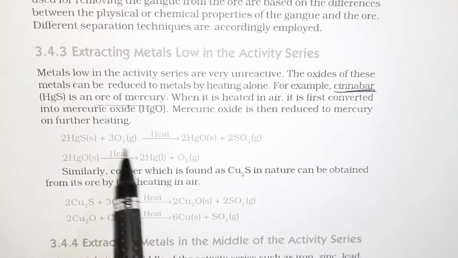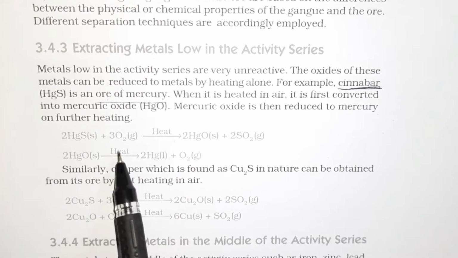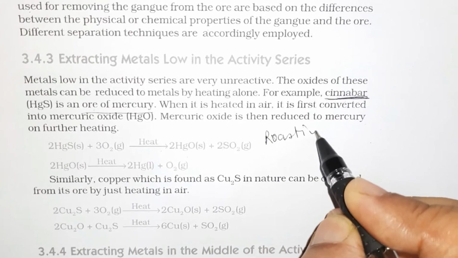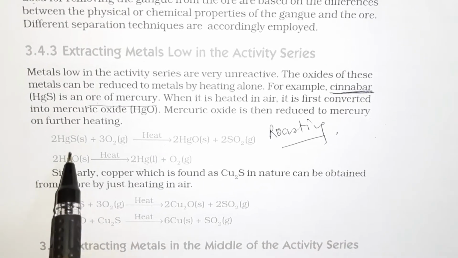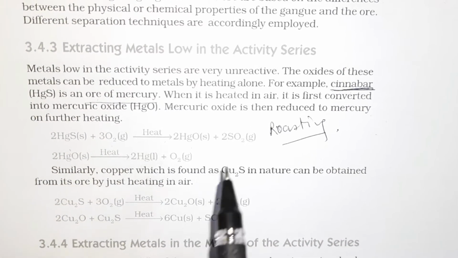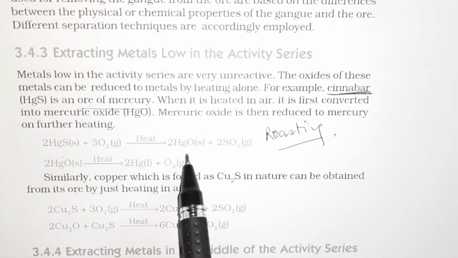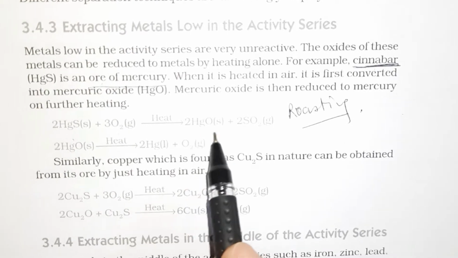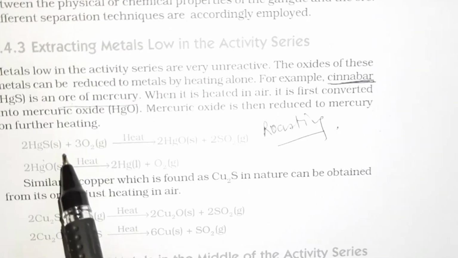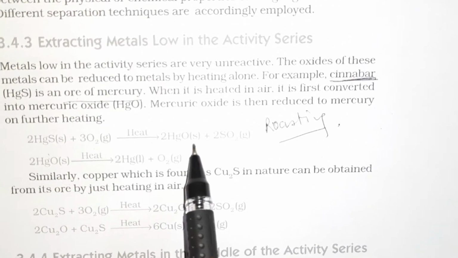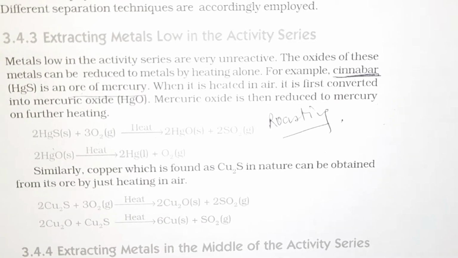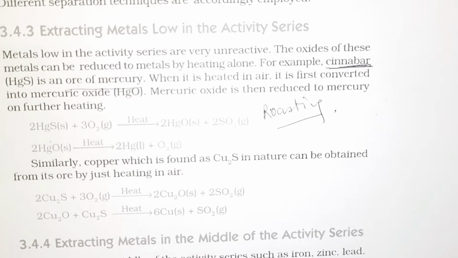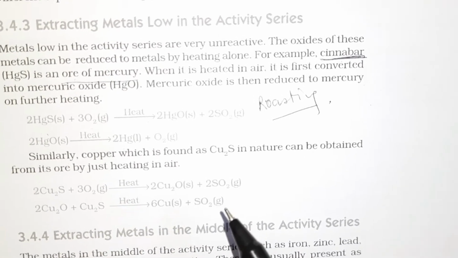HgS is first converted into its oxide by heating it in presence of air. That means roasting is done. Roasting is heating the sulfide ore in presence of air, and therefore HgO is obtained, oxide is obtained. Now we also discussed why most of the ores are converted into oxide. It is because it is easier to reduce these oxide ores into the corresponding metal by using certain reducing agents.